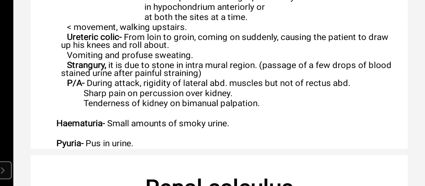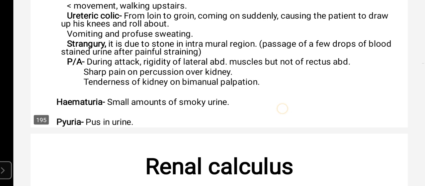Then there may be strangury, which is due to a stone in the intramural region. It is the passage of a few drops of blood-stained urine after painful straining. This strangury is due to a stone present in the intramural region.